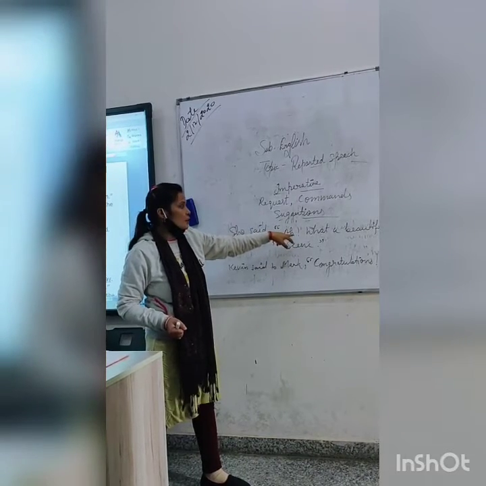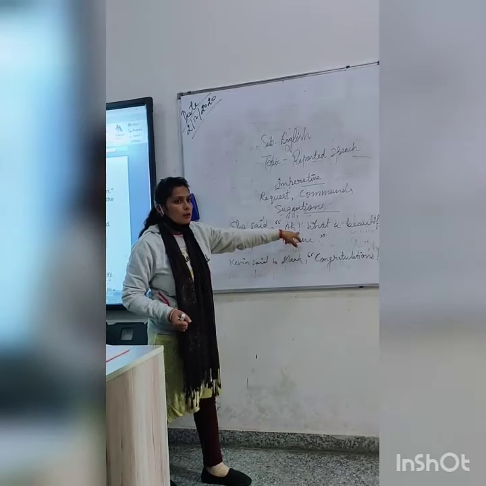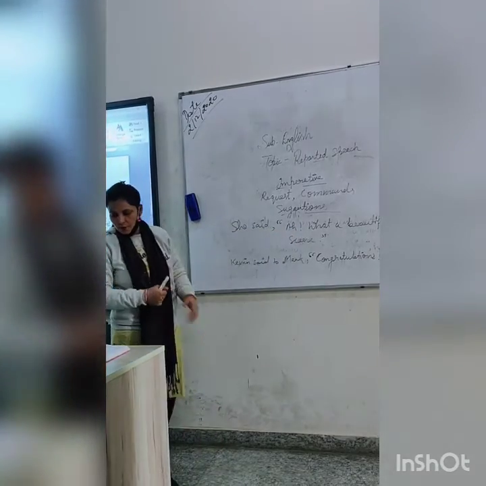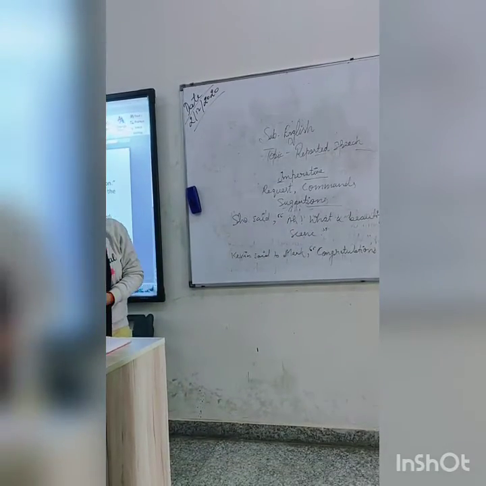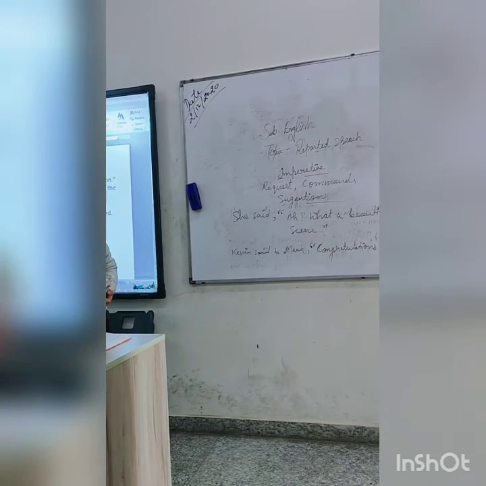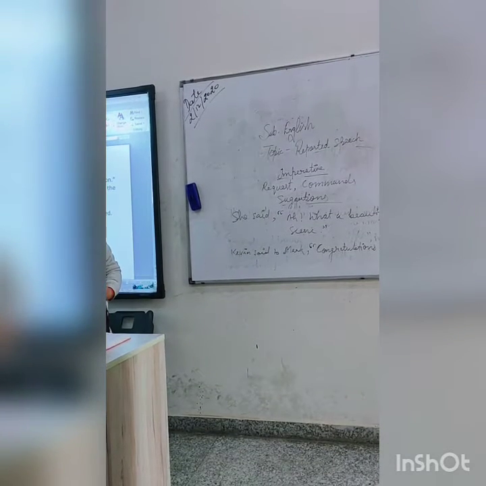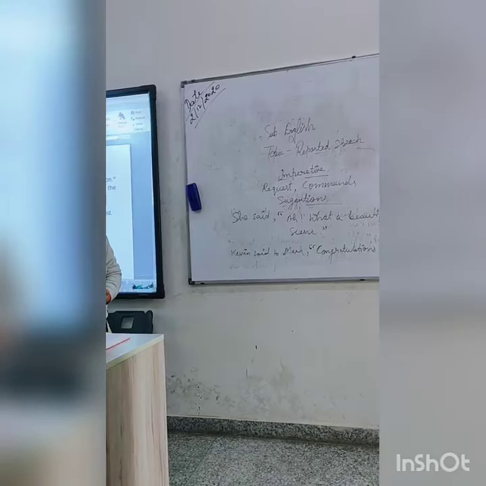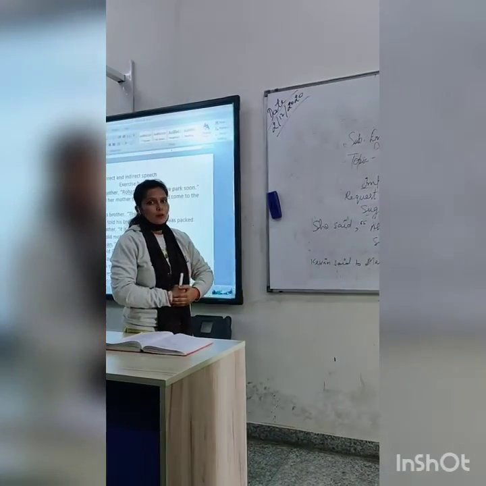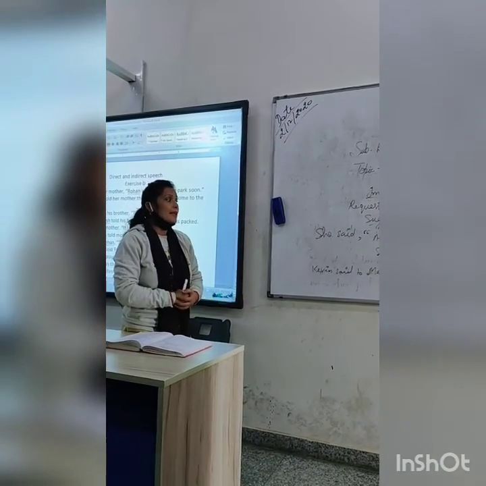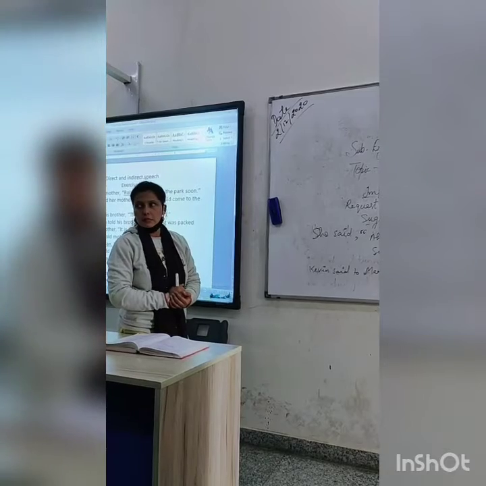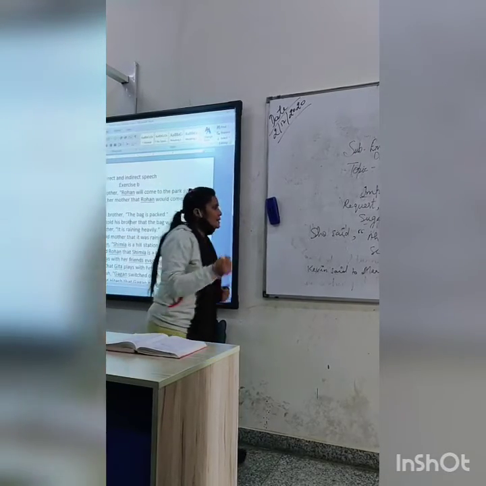Like this is denoting surprise. So change this. यहाँ से पता चल रहा है that it is a joy, isn't it? So she exclaimed with joy. Is it clear to you? She exclaimed with joy.